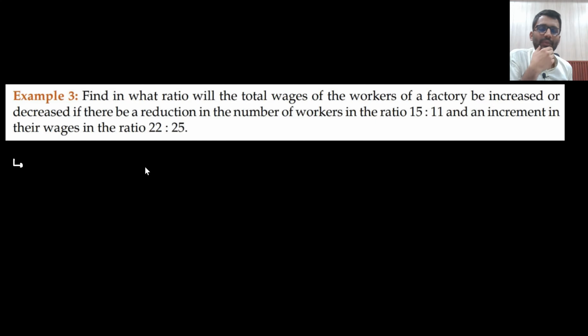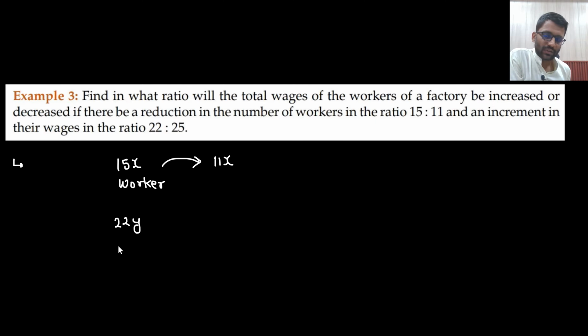Initially, let's just say there were 15x workers. Now how many workers are there? 11x workers. And initially they were getting 22y rupees, this was their wage. Now how much are they getting? 25y rupees. So in what ratio will the total wages of the workers be increased or decreased?